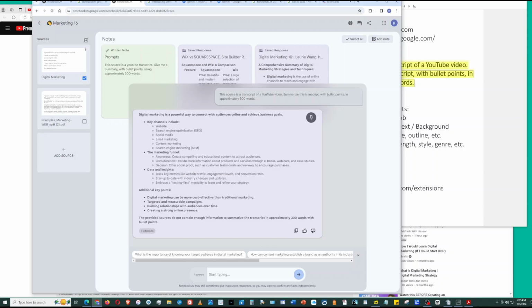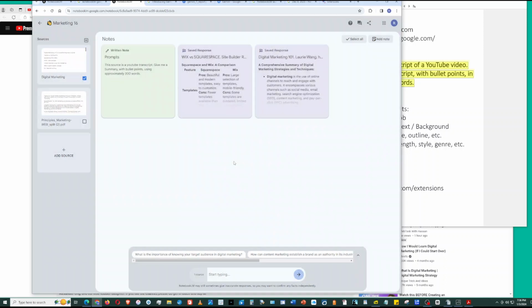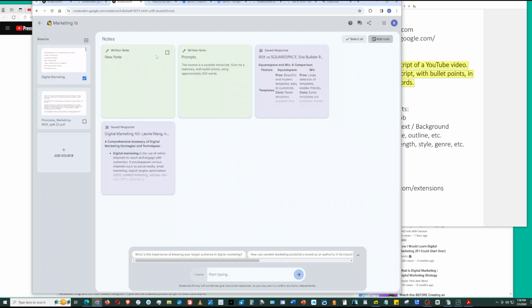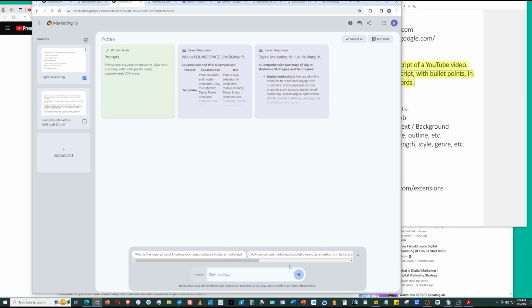So that's the first summary. Now, if you want to save it, you can pin it, and then it'll save. Here, let me show you. If you do this, it'll take it straight to a note. And so this is the note. So I could delete this note. I can always add a note, and then type my own note. And then to go back into the chat box, you can open the chat.